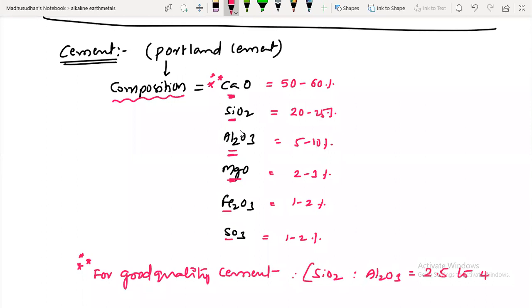This ratio you have to maintain. Look at this, SiO2 and Al2O3. If the ratio is maintained in this range, that is called a good quality cement. This is how quality check of cement is done.